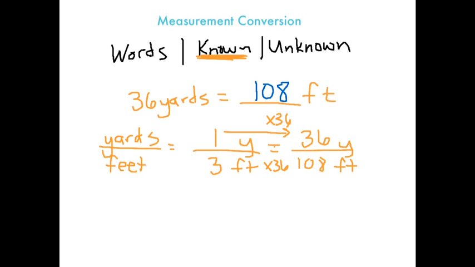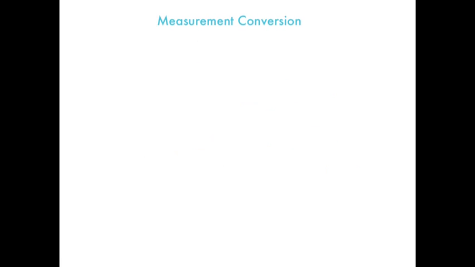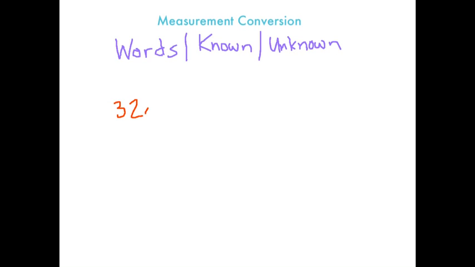All right, let's do one more. So, just a reminder, words, W. Known, K. And unknown, U. Okay. And we were going to do 32 ounces, getting tricky, equals how many pounds?